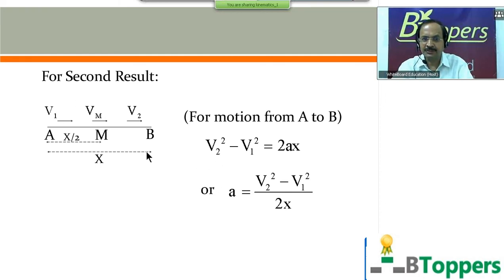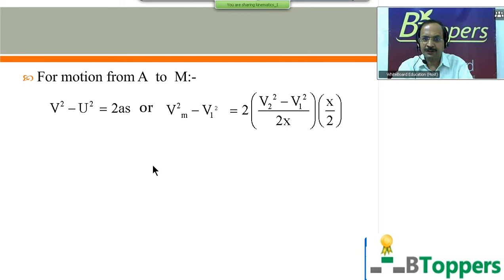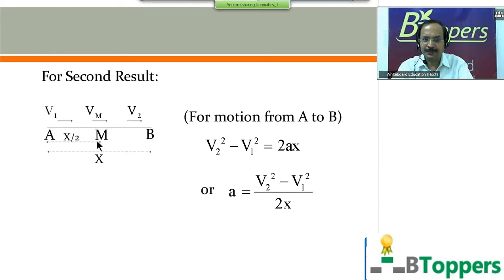Next, we will be using the same equation, that is v square minus u square equal to 2as, or Vf square minus Vi square equal to 2as, for motion from A to M. If you want to copy the calculation, you can take a pause and copy the calculation part. So for motion from A to M, take u equal to V1, and the velocity at the point M is Vm, so v equal to Vm and s equal to x by 2. And a equal to (V2 square minus V1 square) by 2x, which you can substitute.